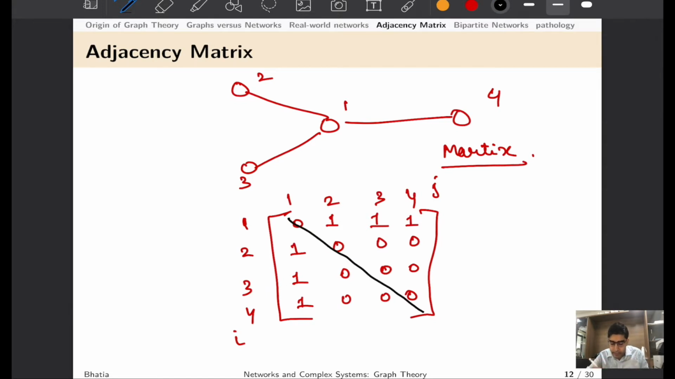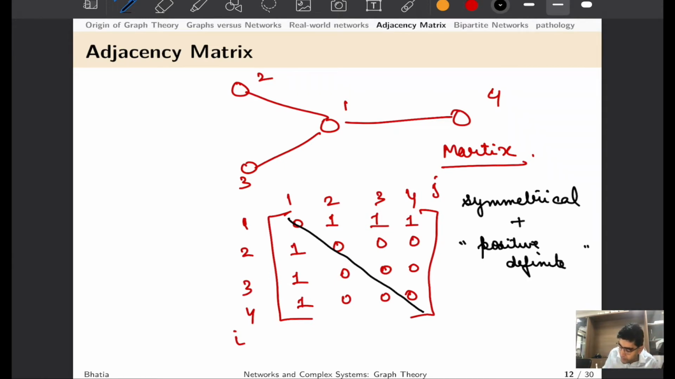One thing you can notice is that if our graph is undirected, this particular adjacency matrix is going to be symmetrical. And I will introduce another term that we will discuss in more detail. It is also going to be positive definite, and we will talk about these terms later on, and they will form the cornerstone of our discussions when we go to the discussion of page rank centralities or eigenvalue centralities in the context of networks.